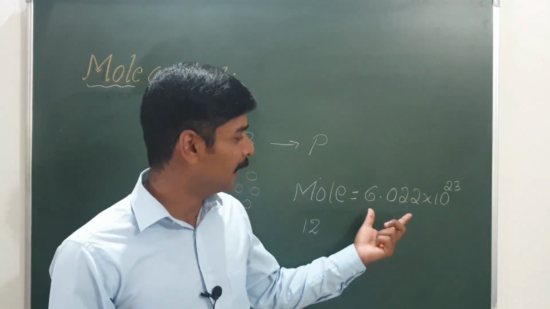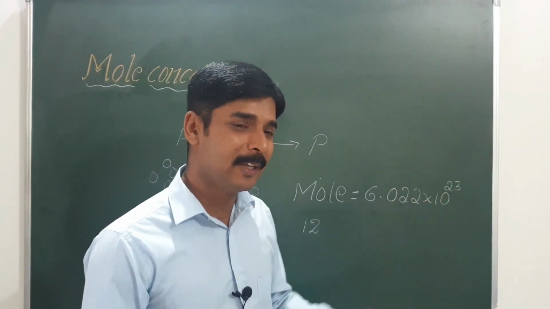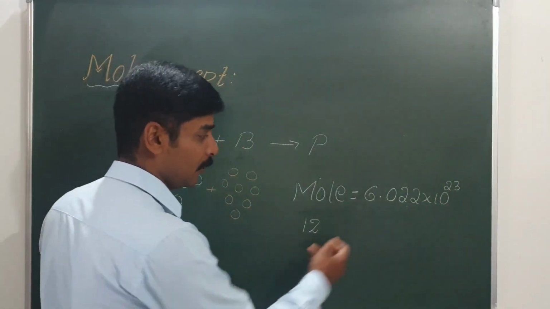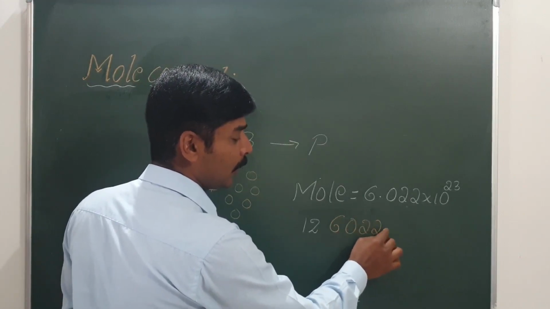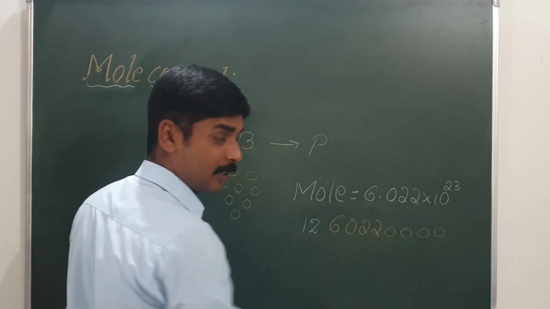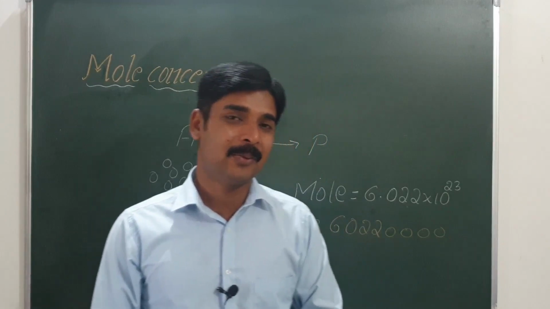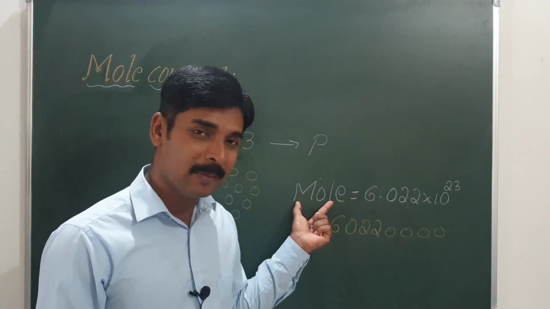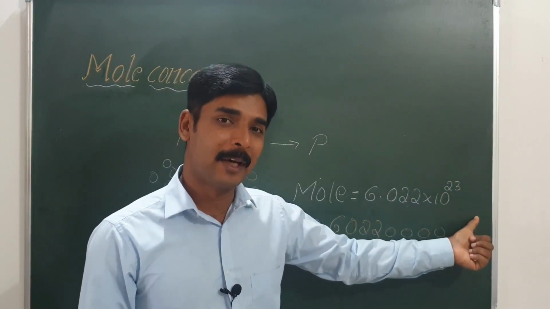So while writing, we write it as 6.022 into 10 to the 23, but this number is very large. If you expand this number, 6022, then you must add 20 zeros after this number. So it is a very large number, a very huge number. So 1 mole means 6.022 into 10 to the power 23 particles.